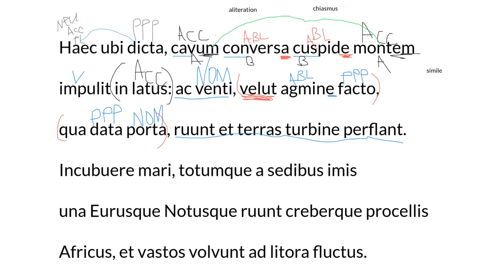So, and the winds, just like in an army line having been made with the port having been given, they rush out because ruunt is the main verb for venti is your plural subject here. They rush out and they perflant, they fly over or gloss over the terras. Terras is your accusative here, the lands. Turbine with that E ending, you can see that that is an ablative right there by itself. In a whirlwind, ablative of description. So they rush out and they fly over the lands in a whirlwind.